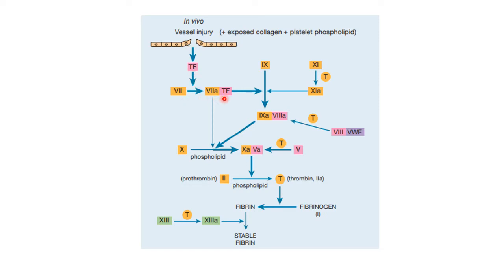Factor 7 will activate both factor 9 and factor 10. Factor 10 will activate prothrombin into thrombin, which is the activated form. It will in turn activate fibrinogen to fibrin. Fibrin along with factor 13 combine to form a stable fibrin clot.